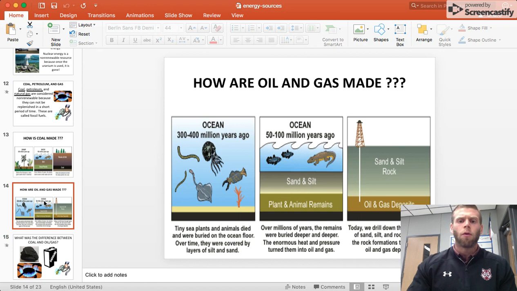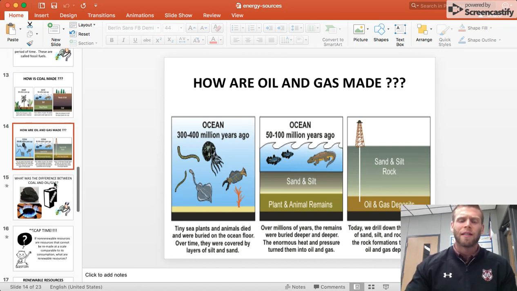How are oil and gas made? So if you look at the first picture, it says small sea plants and animals died and were buried on the ocean floor. So over time, they were covered by layers of sand. Over millions of years, so that's why it can't be renewed, because it takes millions of years. The enormous heat and pressure turned them into oil and gas, and then we drilled down to get that. So it takes millions of years, so it makes it non-renewable.